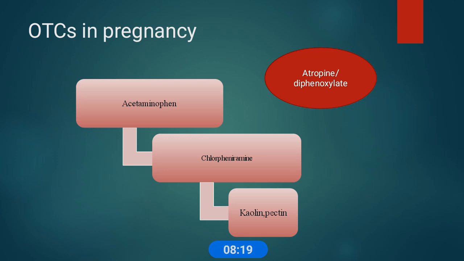Commonly used over-the-counter medications are chlorpheniramine, acetaminophen, kaolin-pectin preparations, and some antacid preparations like H2 blockers. These have good safety records, but atropine-diphenoxylate should be used with caution. If use of smoking cessation products is desired, the intermediate release preparations minimize the amount of nicotine. So some NSAIDs and laxatives are considered safer OTCs in pregnancy.